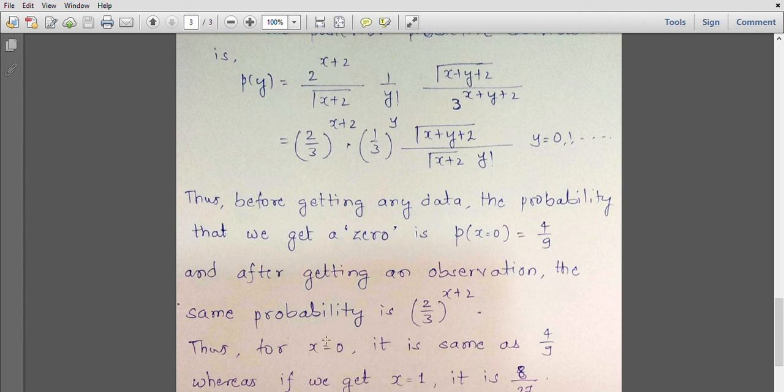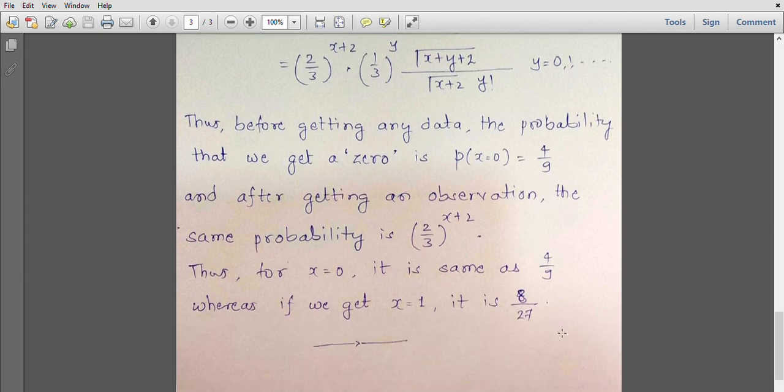So suppose x equal to 0 has been observed, then the probability that y is equal to 0 will be simply (2/3) raised to 2 into (1/3) raised to 0 into gamma of 2 upon gamma 2 into 0 factorial, which will be simply 1. So this entire term will be 1, this term will be 1, and this will be simply 4/9. So notice that the prior predictive probability of x equal to 0 is 4/9. The posterior predictive probability that the random variable is equal to 0, given that the first observation was 0, is again 4/9. So prior and posterior predictive probabilities are the same for x equal to 0.